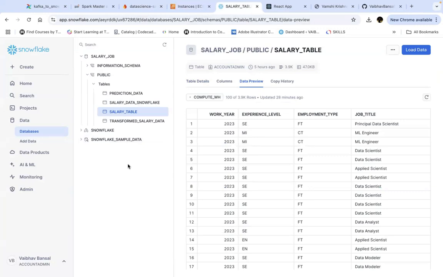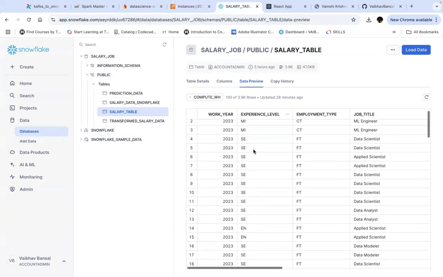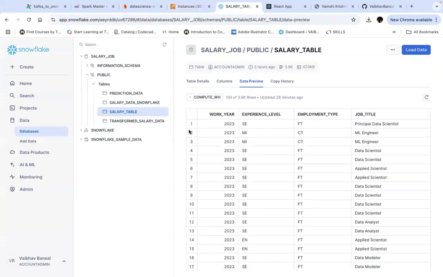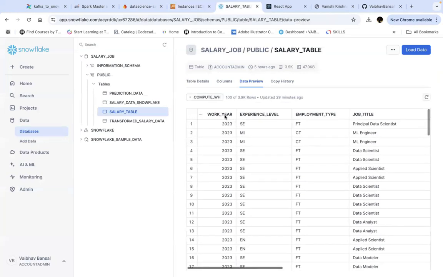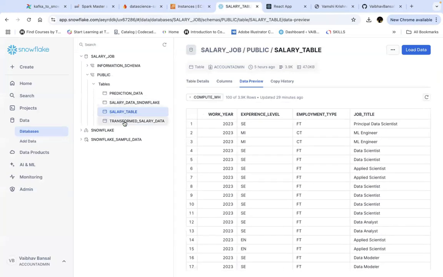You can see the transformations we did here. We have transform salary data, we have the salary table, then the prediction data. Whatever we have predicted gets added into the prediction data table.